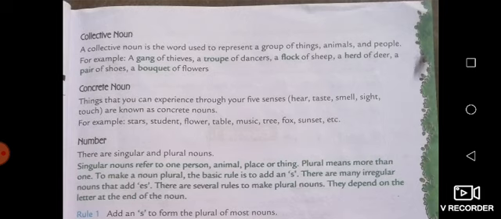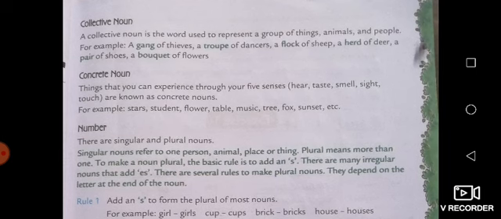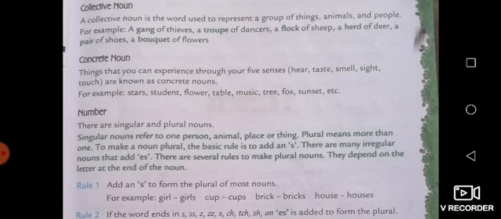For example, a gang, a troupe of dancers, a flock of sheep, a herd of deer, a pair of shoes, a bouquet of flowers, a bench of judges, a band of musicians. These are all collective nouns. Army, a team of players. These are all collective nouns, because here we talk about a group of people, animals or things.